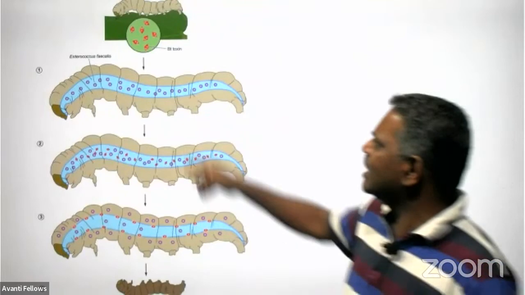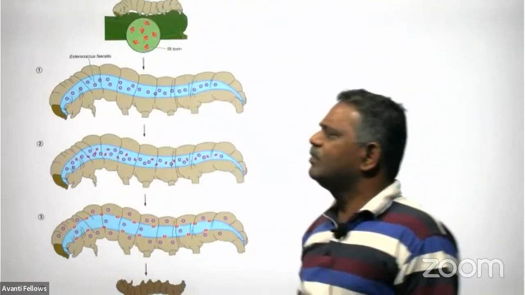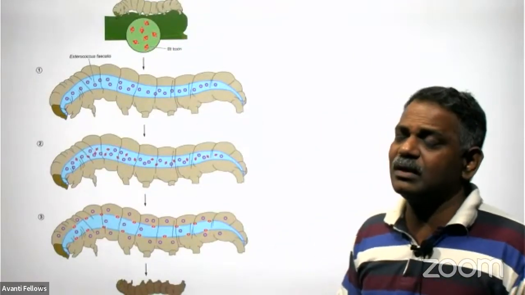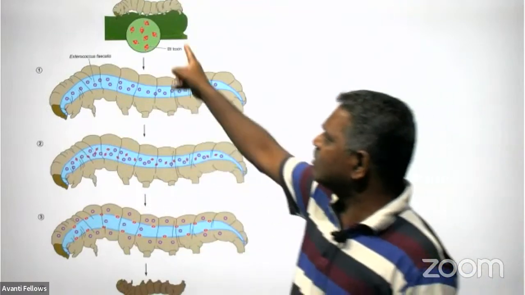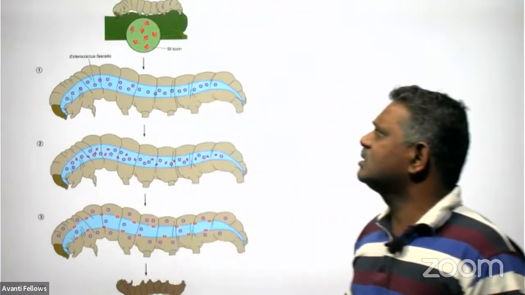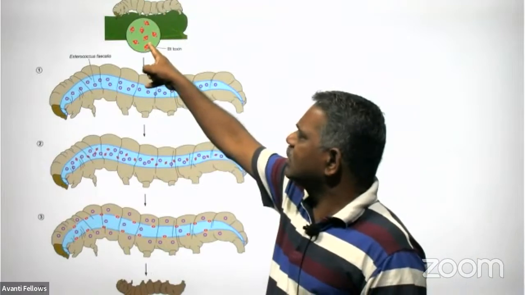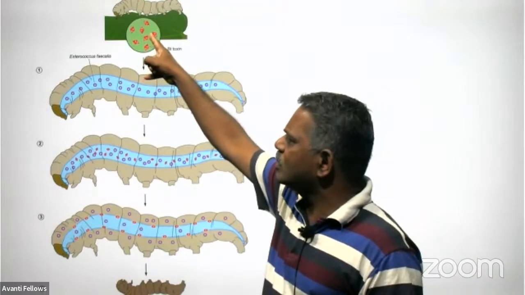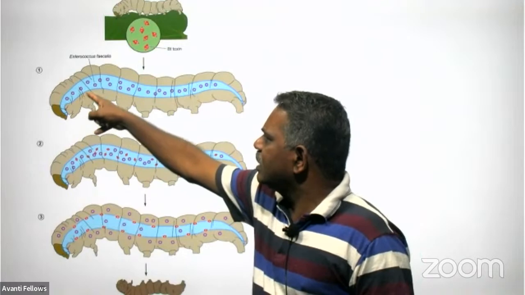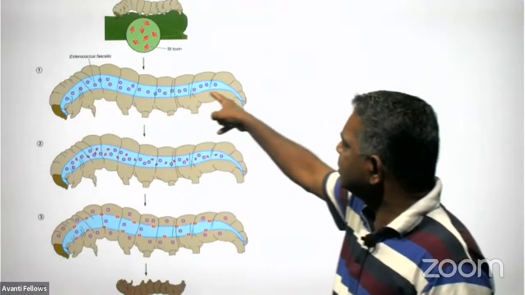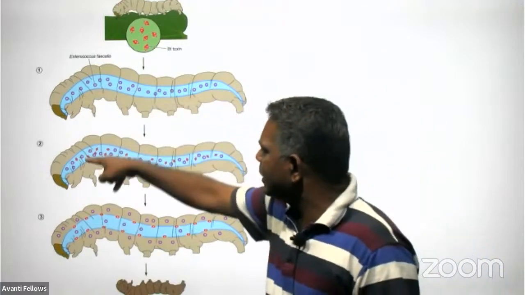Whenever the caterpillar grabs the green matter from the leaf, the Bt toxin is there in the form of protoxin, and this is taken inside. The midgut provides the alkaline medium.